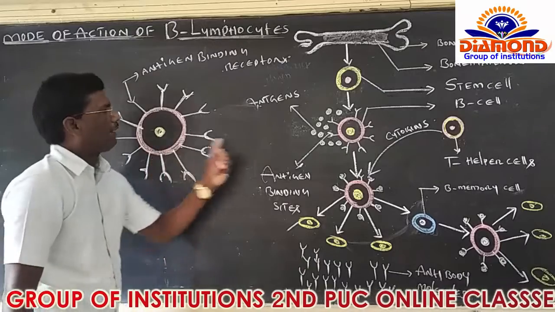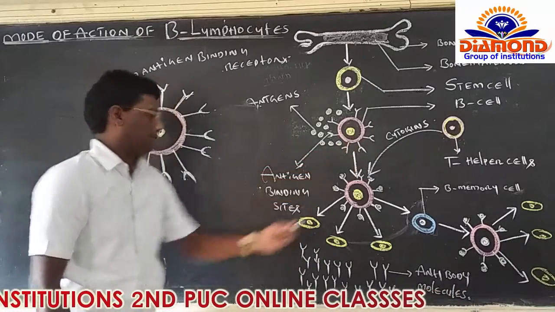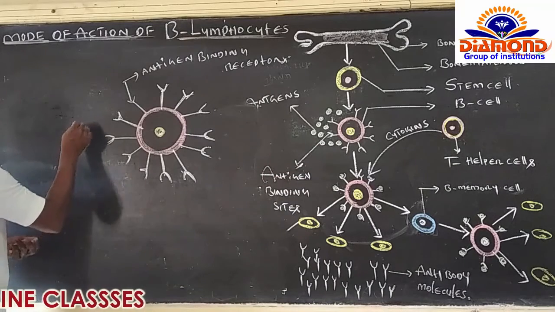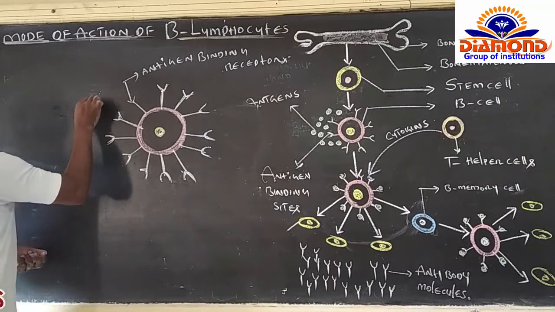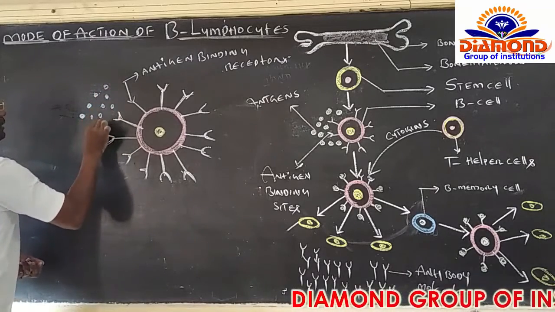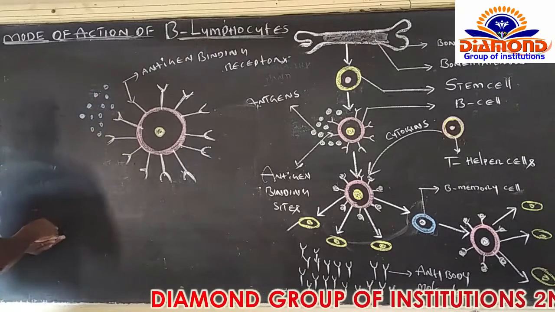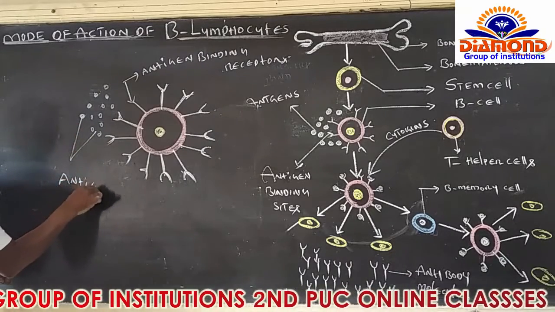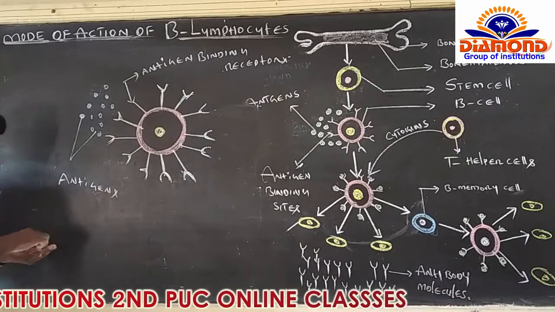Right. The same diagram I have made very clear. Whenever some microorganisms get entry inside the human body, I am making some dots here. These dots we are going to call antigens. What is meant by antigen?